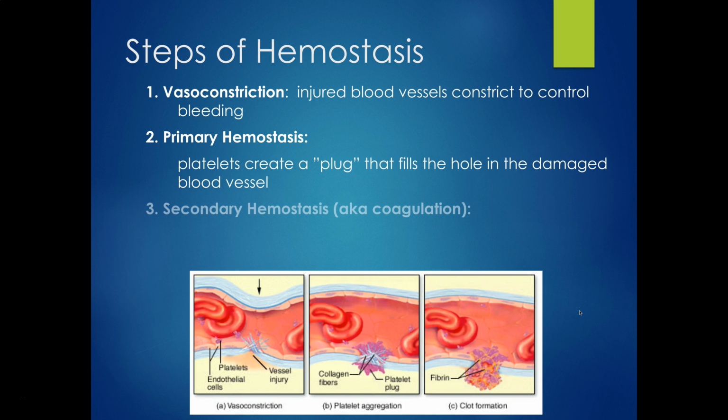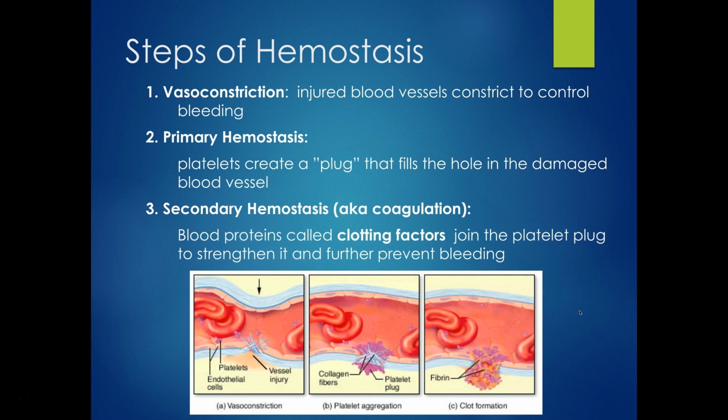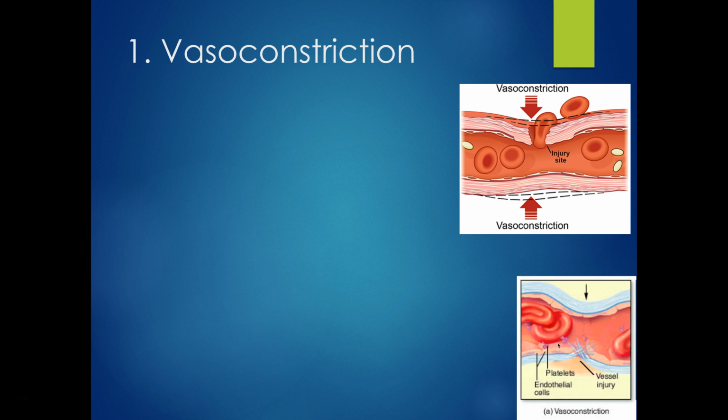So next we need that secondary hemostasis, which is also called coagulation. And this is the solidification of that clot, that platelet plug into a clot. There are little proteins that are circulating throughout the bloodstream called clotting factors. These clotting factors will join the platelet plug and then will help to form this fibrous molecule called fibrin that kind of stitches it all together and makes that plug turn into a clot and help prevent bleeding. We'll go a little bit more in depth to each of these steps right now.